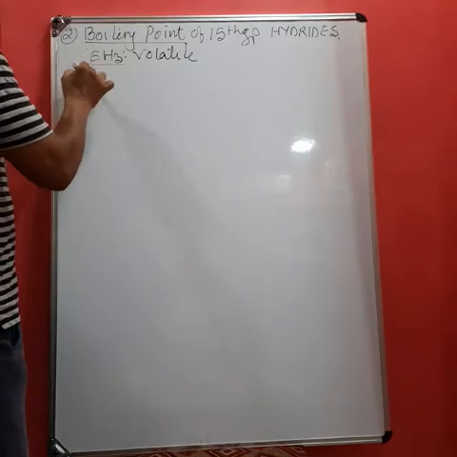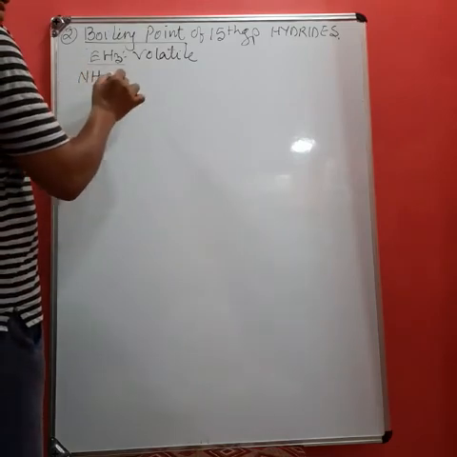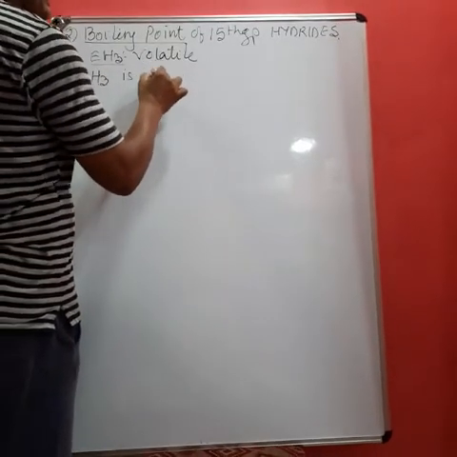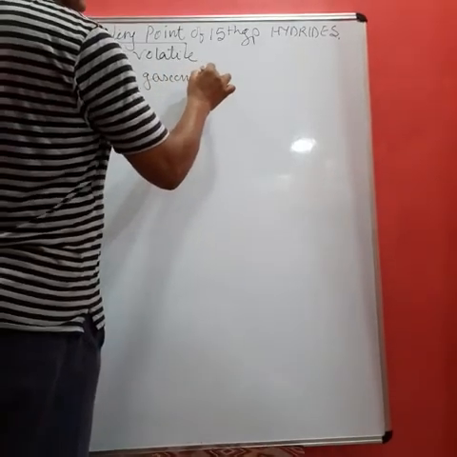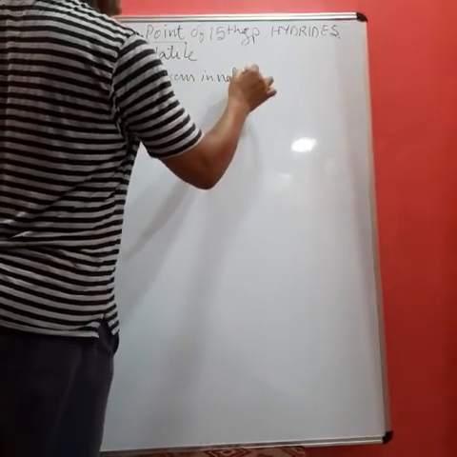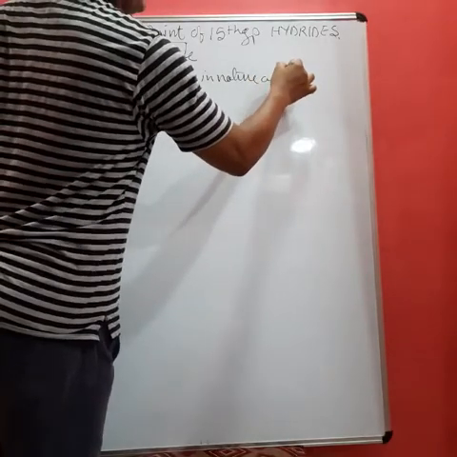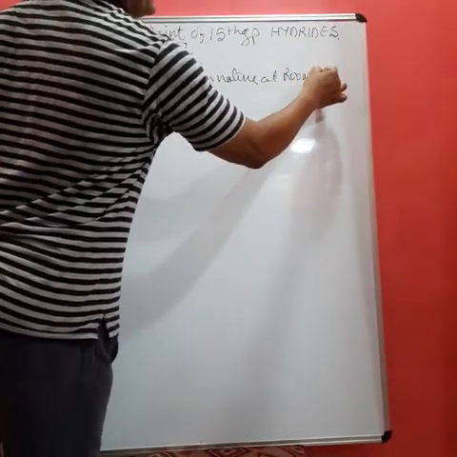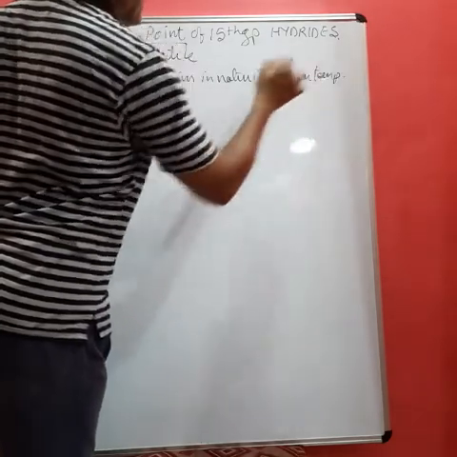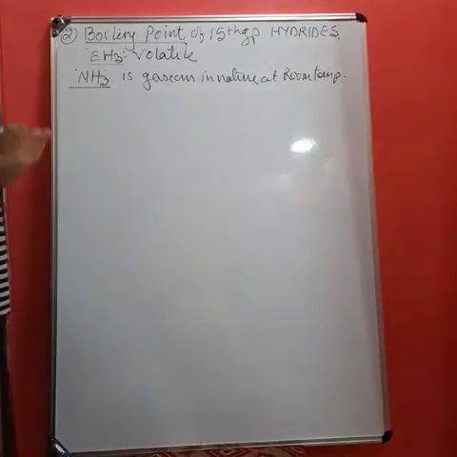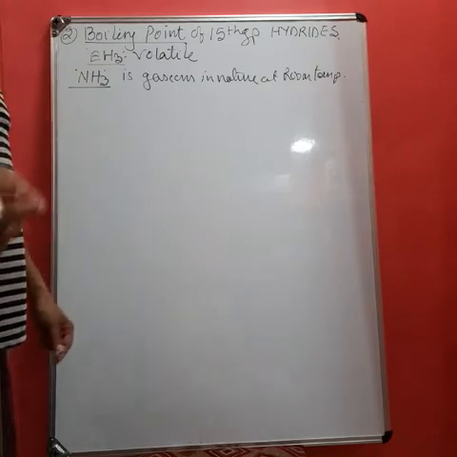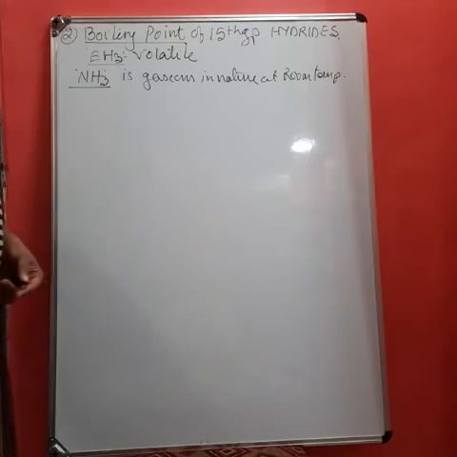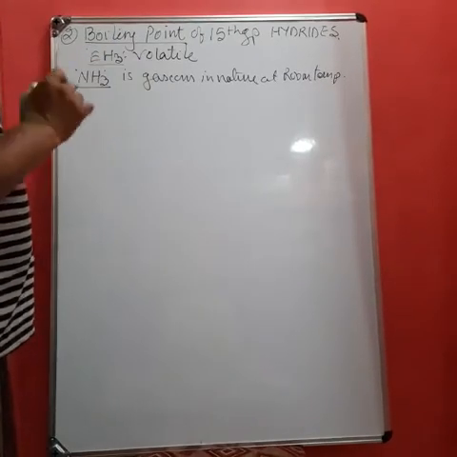In fact, the first hydride, that is ammonia, is gaseous in nature at room temperature. Now you can say that, sir, we have seen the ammonia in liquid form in our chemistry lab, but actually, student, ammonia is dissolved in water and therefore we make it in liquid form. Otherwise, ammonia is in gaseous state at room temperature.